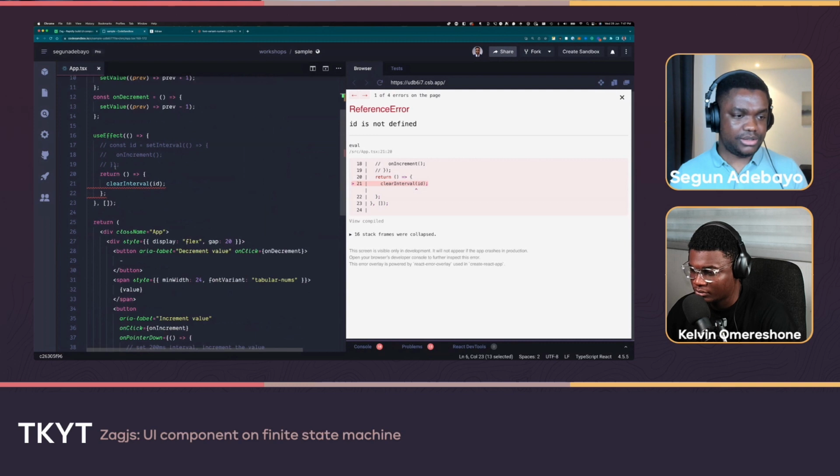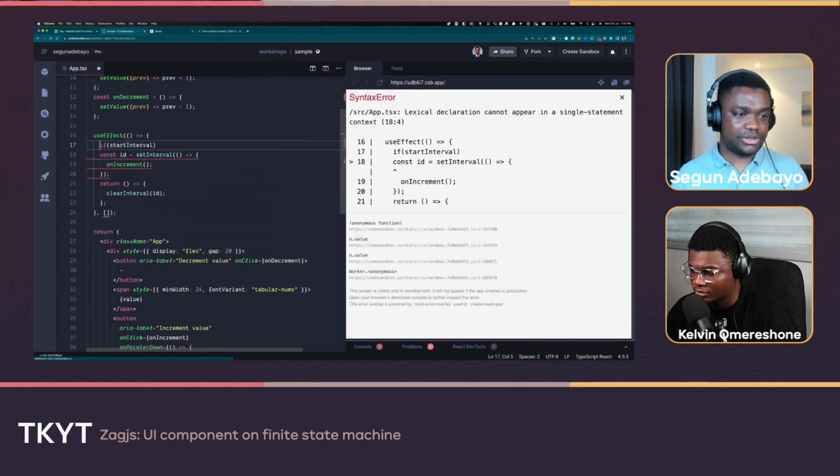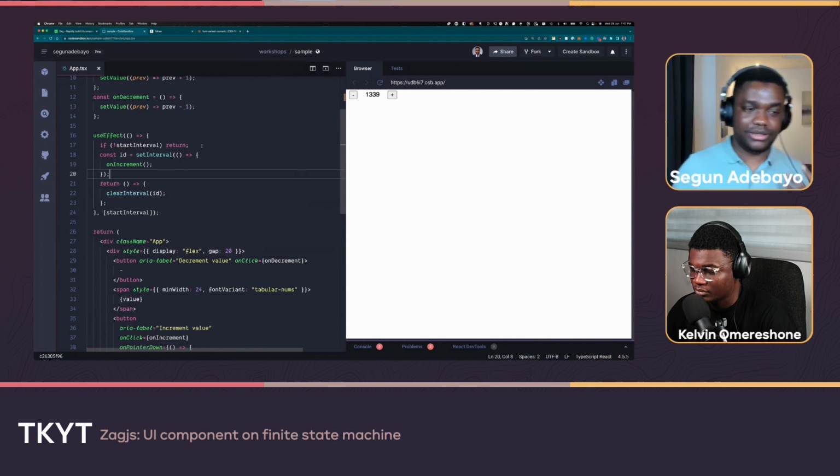This interval will be based on that: if the interval is not started, don't do anything just yet. I want to be able to manually tell it when to start the interval. Just leave it like that for now.